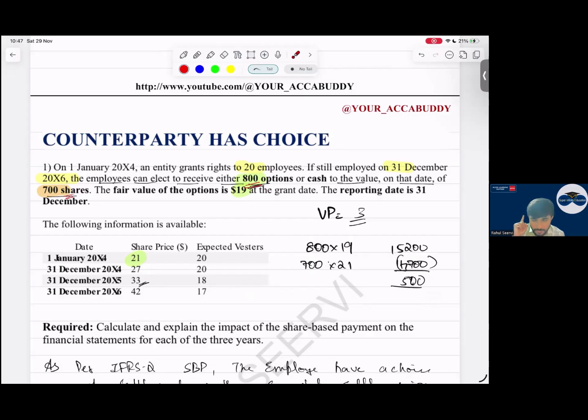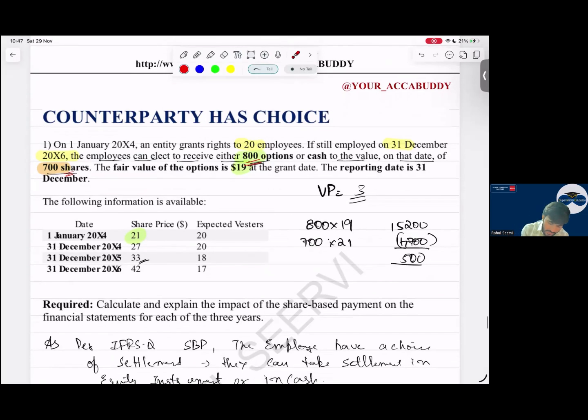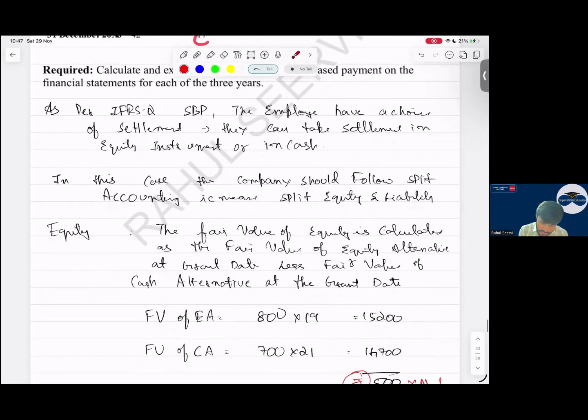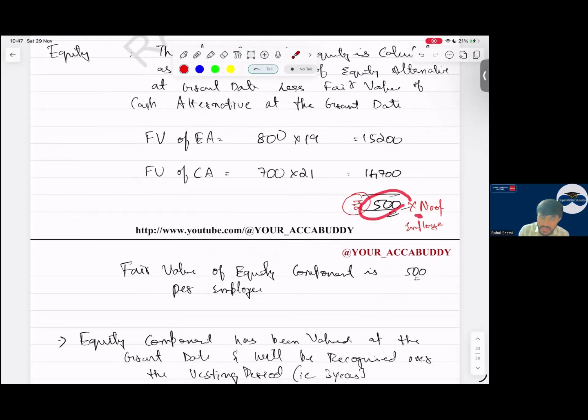Only consider the number of employees, and the vesting period. So that is 20, 18, 17 we have to consider. The fair value of the equity was 500. Only apply the number of employees. Do not go with this.